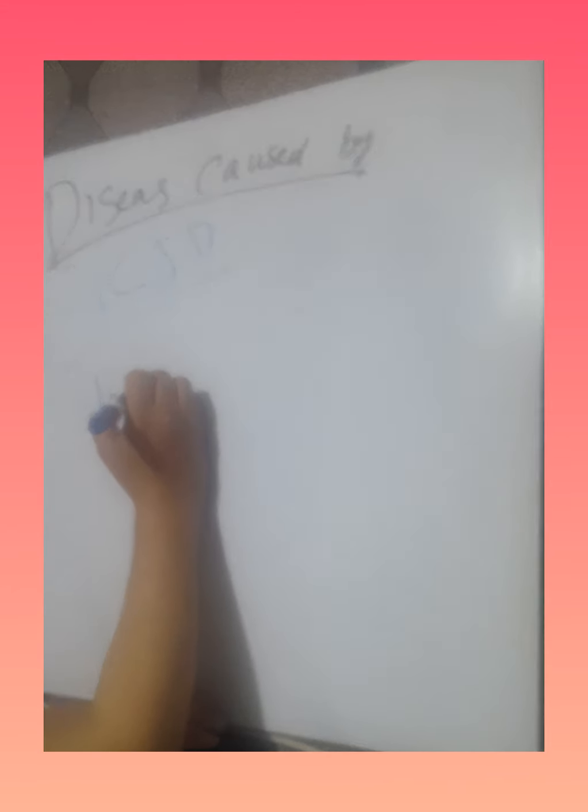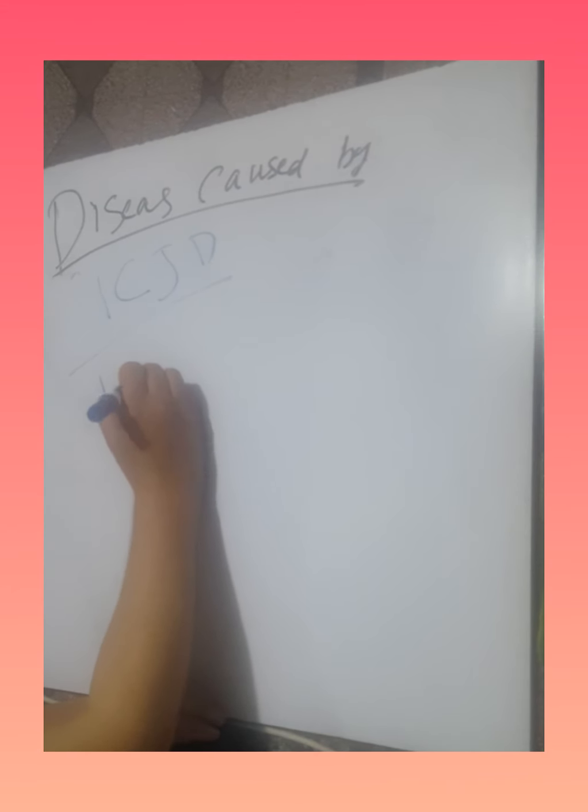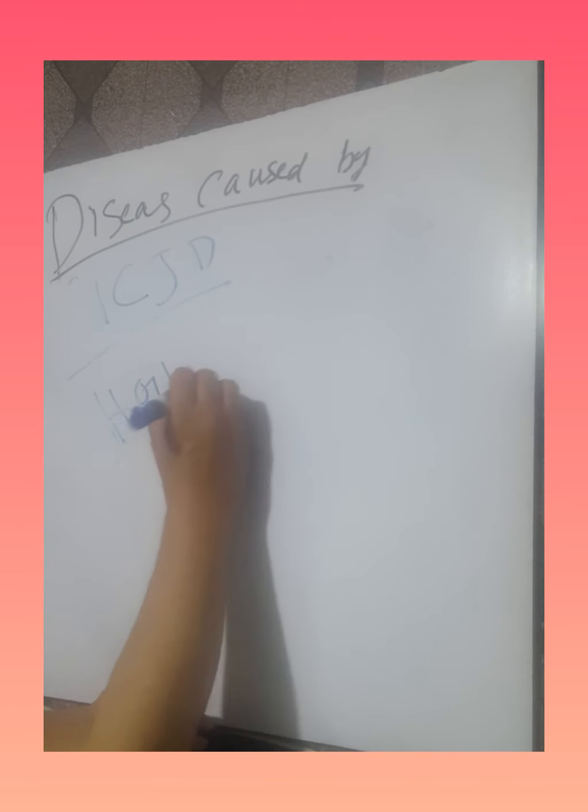Another cause of the heterogenic Creutzfeldt-Jakob disease is human growth hormone injection, human growth hormone with capital H for human. Human growth hormone, when contaminated, can transmit the heterogenic Jakob disease.